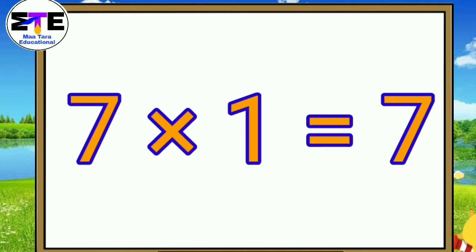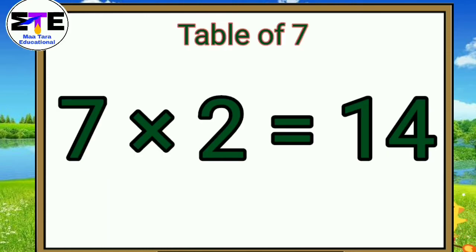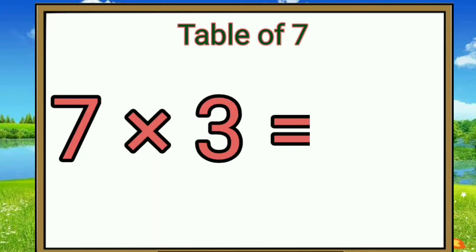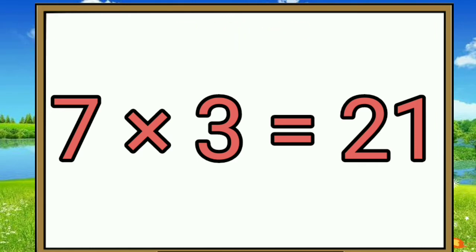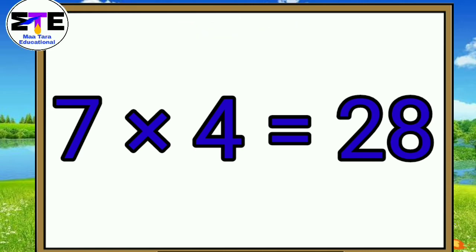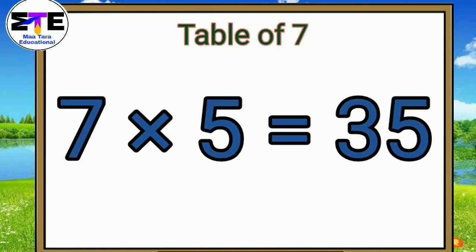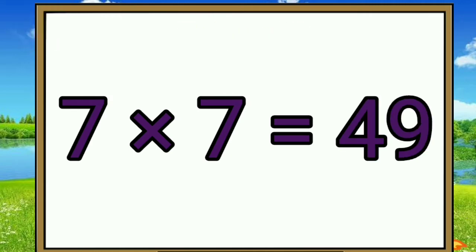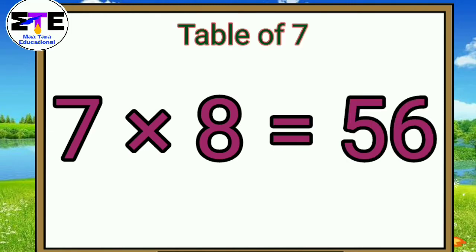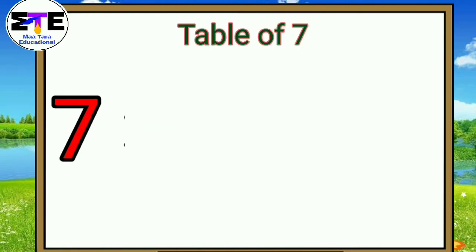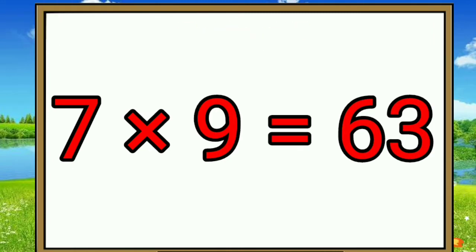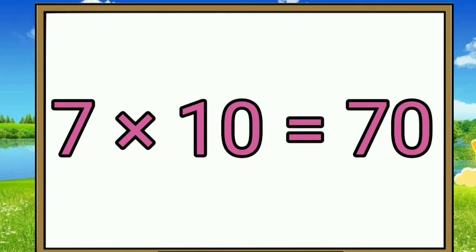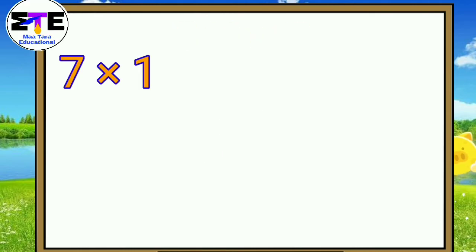Table of 7. 7 1s are 7. 7 2s are 14. 7 3s are 21. 7 4s are 28. 7 5s are 35. 7 6s are 42. 7 7s are 49. 7 8s are 56. 7 9s are 63. 7 10s are 70.